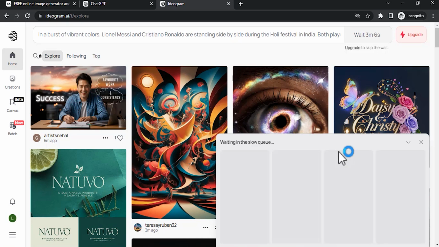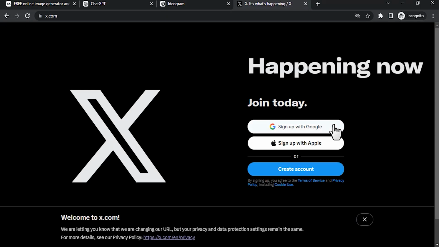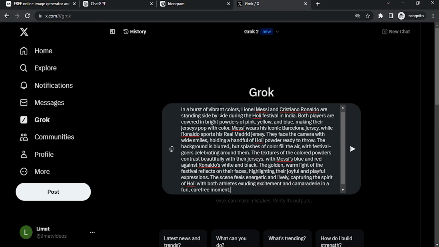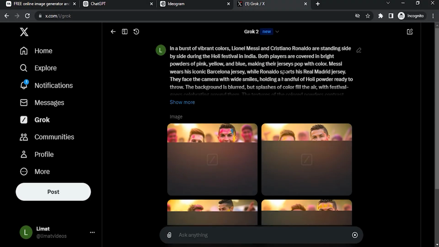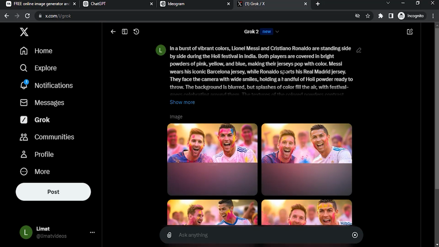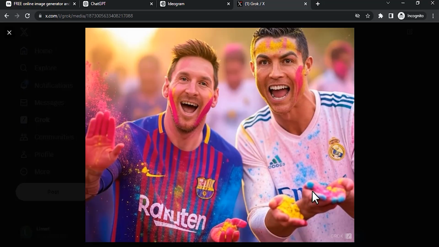Grok AI. Go to x.com and sign up with your account. Then on the left hand side, you can see the option called Grok. Select it and paste the prompt. This one only produces square shaped results. Let me show you. Press enter or click over here and you can see Grok produces a quicker result. You can use this result if you like, but you can see it has an additional hand.